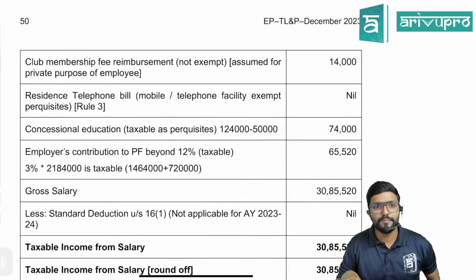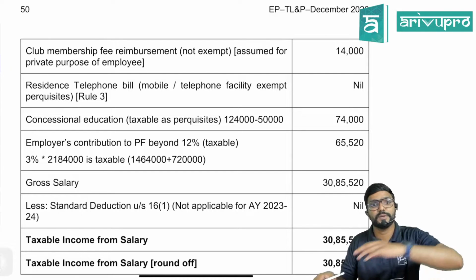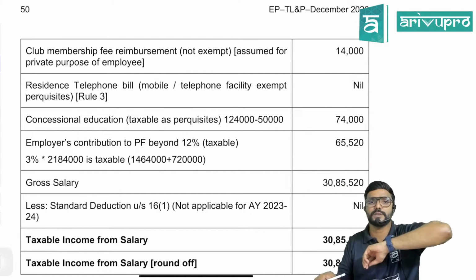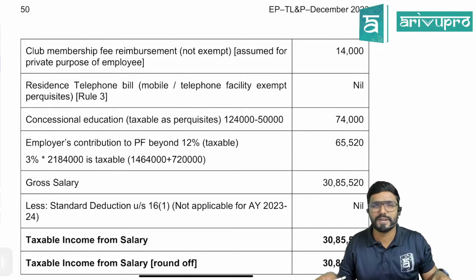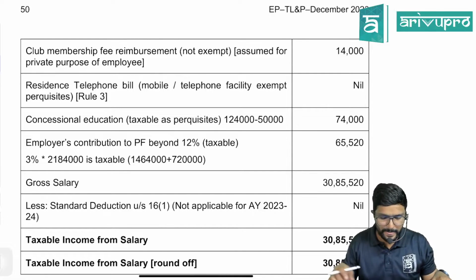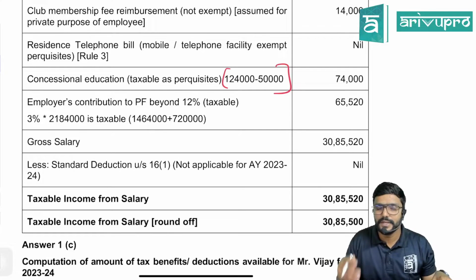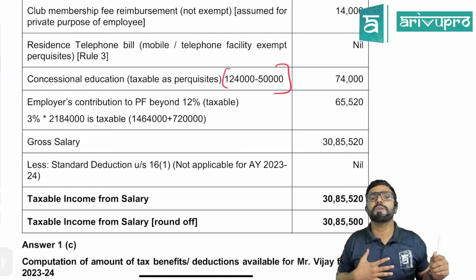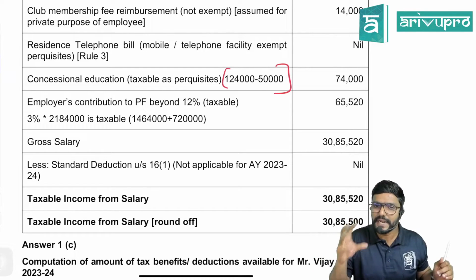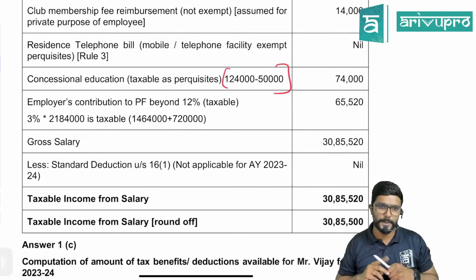Okay. Next, club membership fee reimbursement is not exempt, assumed to be for the private purpose of the employee. Means the employer has paid it and later the employer has reimbursed it. So we are assuming it to be personal, so taxable. Then residence telephone bill, which is a perquisite, is a completely exempt perquisite, guys. Then concessional education, I told you, as the cost of education is more than 1000 rupees, the entire amount would be taxable. But here, the employee is paying 50,000. While valuing any perquisite, if anything is recovered from the employee, please reduce it. Check what is the net benefit the employee is enjoying. Only that would be taxable as perquisite in the hands of the employee.